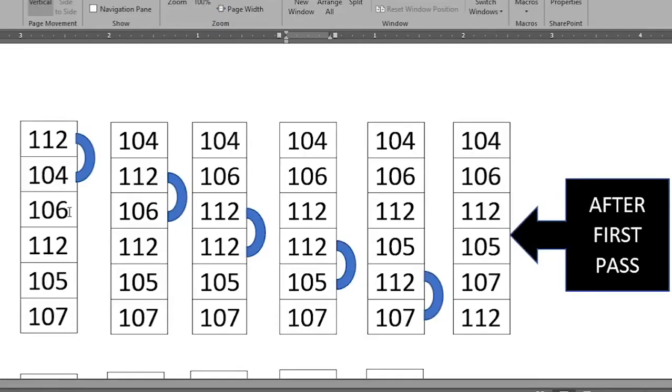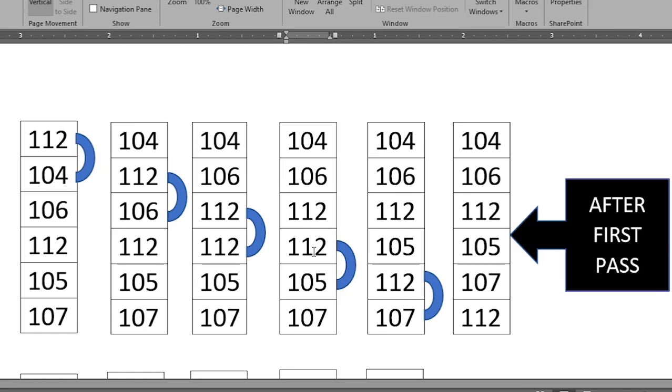Okay. The basic idea of bubble sort is to compare two adjoining values and exchange them if they are not in proper order. So to understand, first we compare 112 with 104. Because 112 is more than 104, then we just swap it. At next step we compare 112 with 106. Because 112 is more than 106, then we just swap it. Again we compare 112 to 112, because both are same, there is no change in our list.